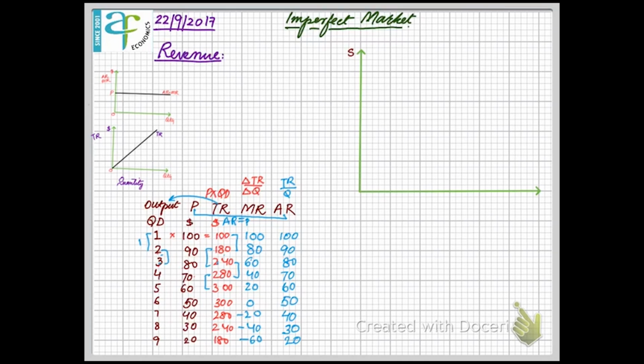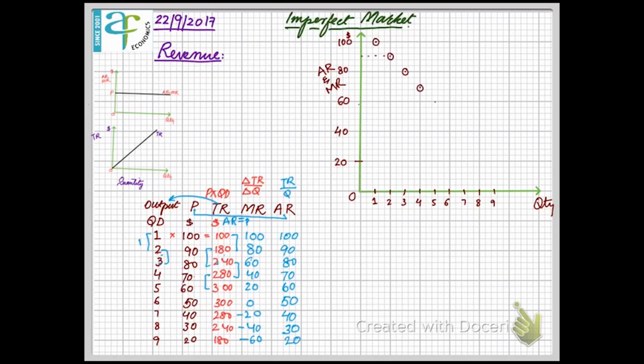Now, if we draw a diagram to plot these values on a graph, we take marginal and average revenue on the y-axis and output on the x-axis. These are the different outputs given in the table, and these are the different amounts of revenue that the firm can earn.